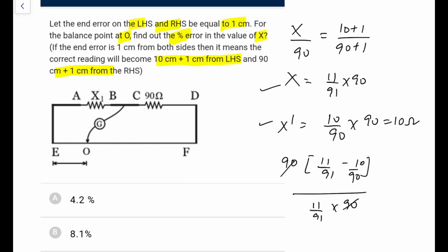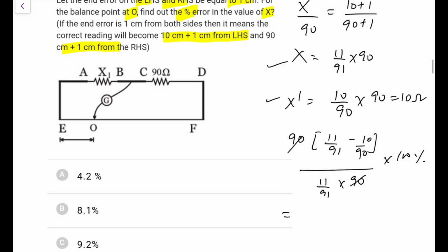So you can subtract it out. This is the error into 100% that I can go for. So it would be 1 minus, if I do, 10 by 90 into 91 by 11, this whole thing into 100%.